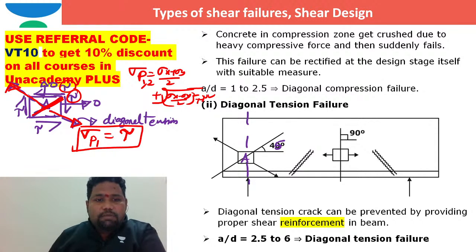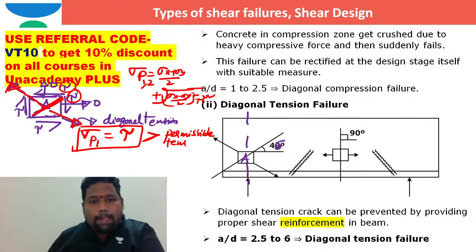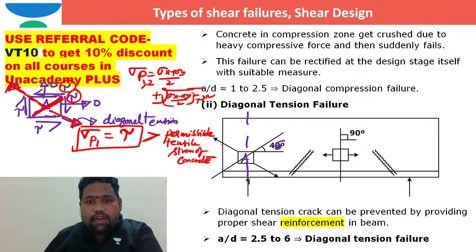Let us suppose sigma p1 equal to tau is more than, for example, the permissible tensile stress of concrete, then here in the tension zone, this is where I am talking.